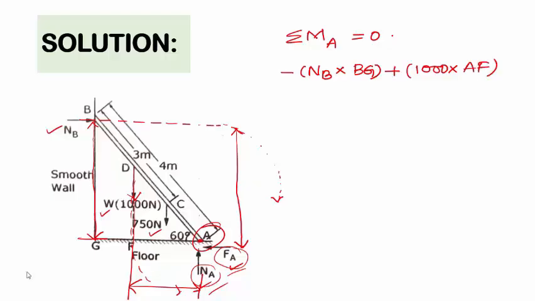And considering the weight of the man, this weight component will be having anti-clockwise rotation about point A. So plus 750 into the perpendicular distance between the location of the weight of the man and the considered point A. If we consider this point as E, then the distance will be AE. Now we need to calculate these perpendicular distances BG, AF and AE to use this equilibrium condition.